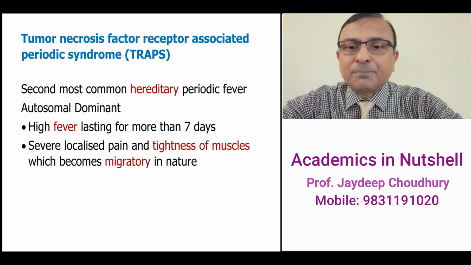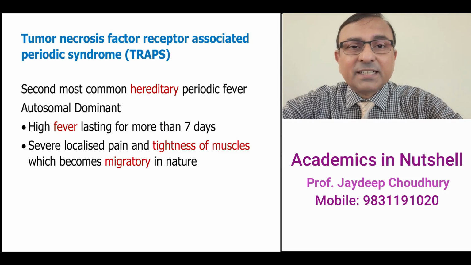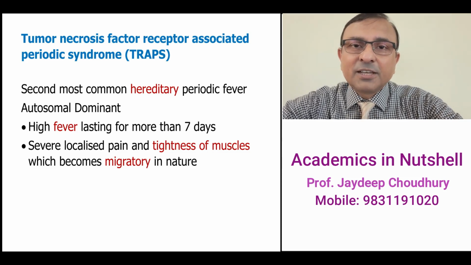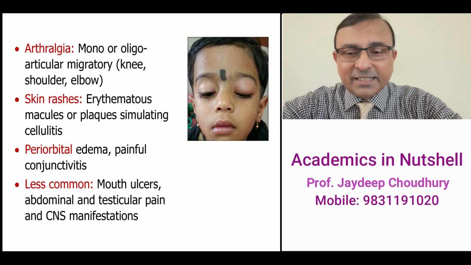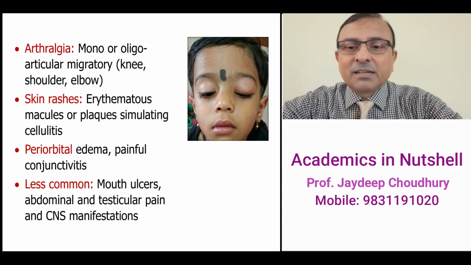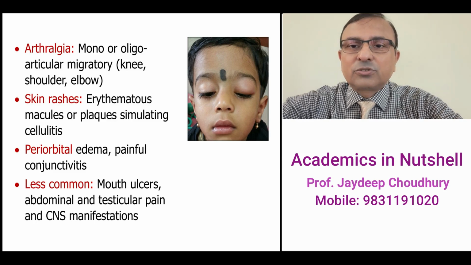syndrome, that is TRAPS. It is autosomal dominant, presents with high fever which may last for more than 7 days, and typically there is localized pain and tightness of muscles which is often migratory. There may be arthralgia, skin rashes, periorbital edema, and sometimes mouth ulcers and testicular and abdominal pain also.